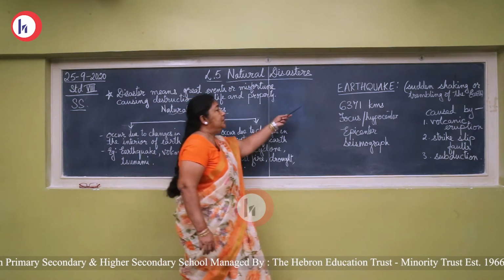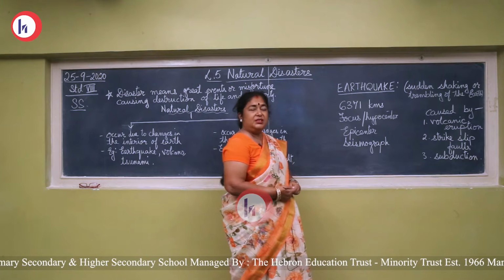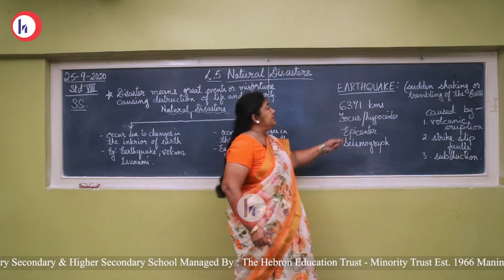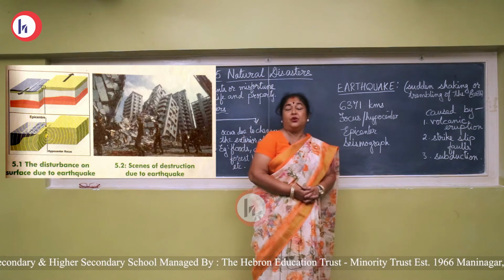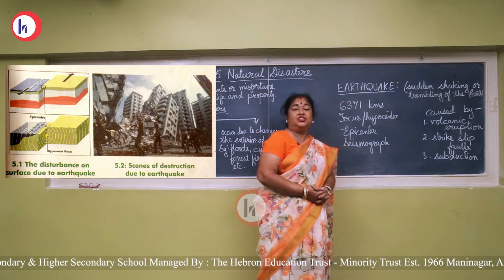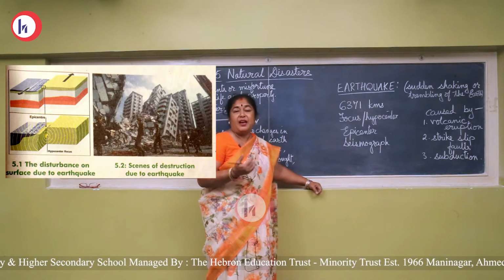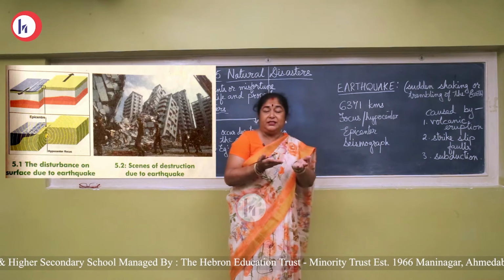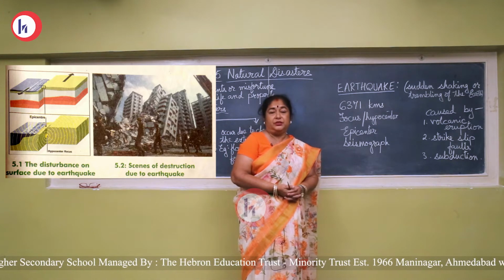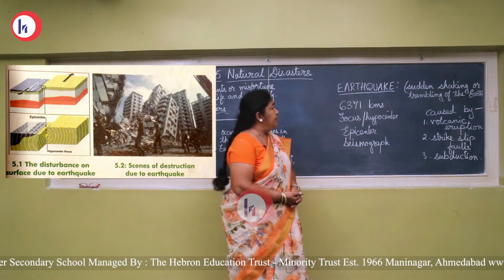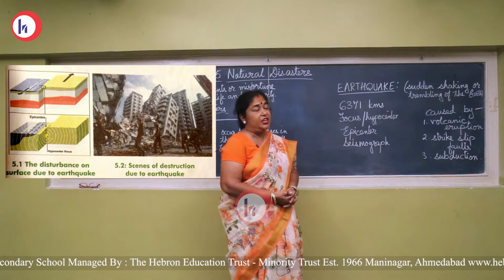Earthquake. Earthquake happens because of changes in the interior of the earth. What is an earthquake? Sudden shaking or trembling of the earth. Why does the earth shake or tremble? The earth shakes because of the pressure inside, the magma is boiling. We have plates. When those plates shift, they create pressure. So when this happens, we have an earthquake, the sudden shaking of the earth.